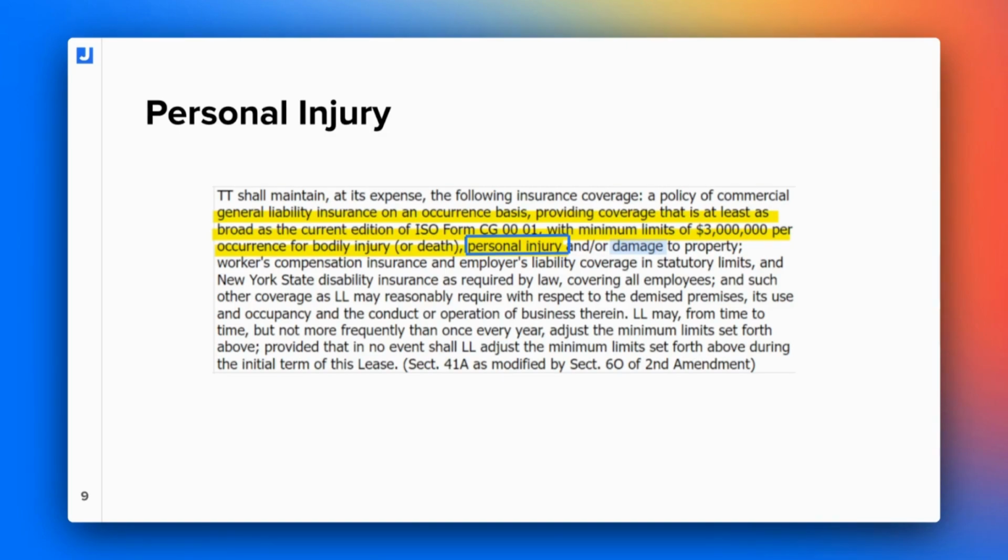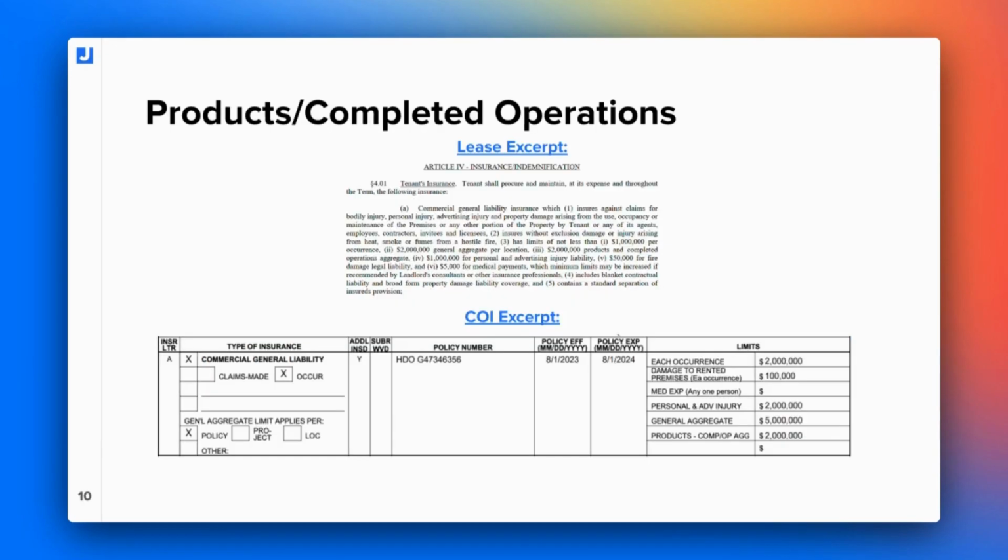Sometimes leases are not written in a way that is very clear or intuitive for those of us who work in insurance. So I just wanted to make that distinction clear. All right, products